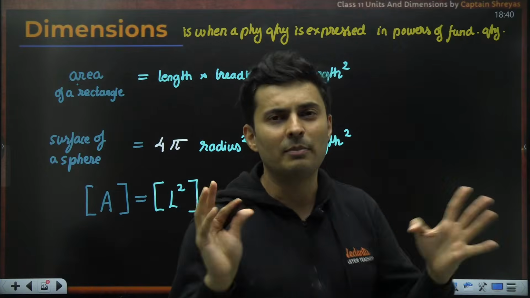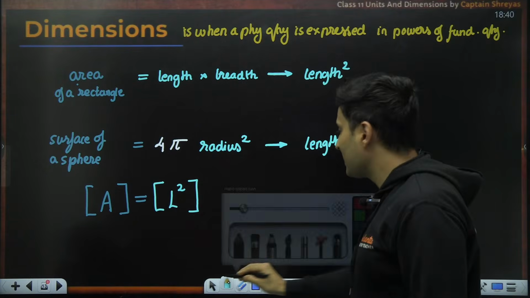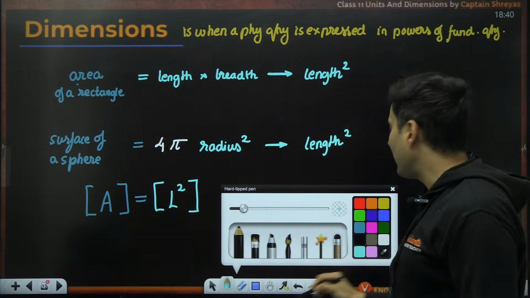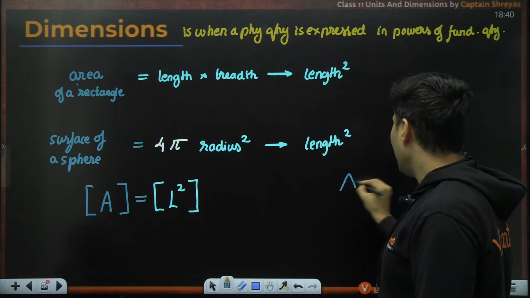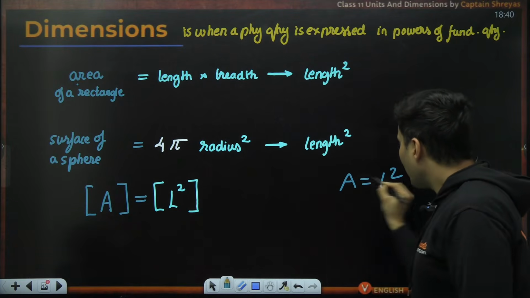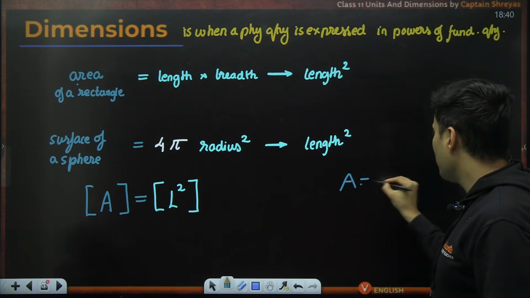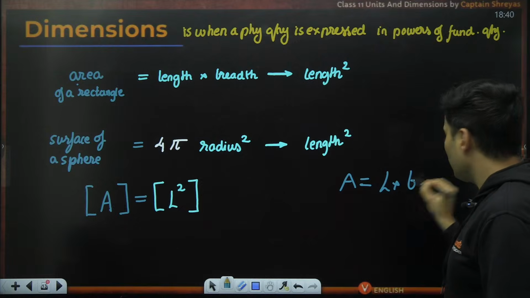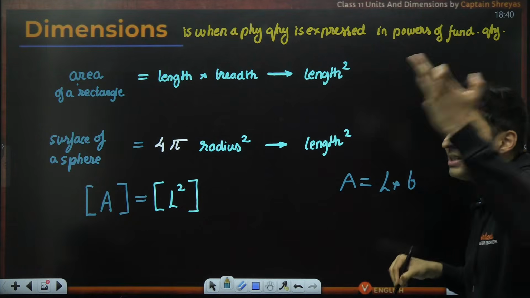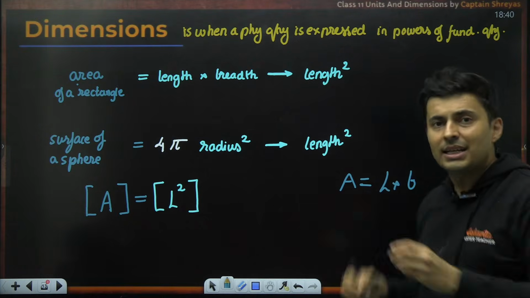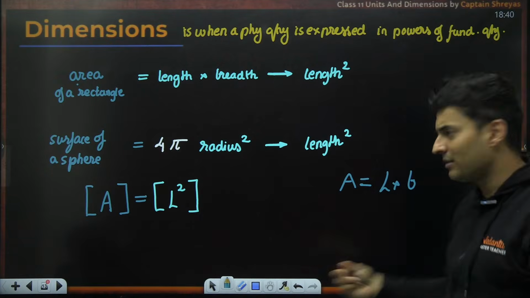That's what it means. Please understand, when I say dimension of A is L square, it does not mean A is always L square. A can be 4 pi R square, A can be L into B, whatever, but B is also measured in length. L is also measured in length, meters, kilometers, whatever it is.